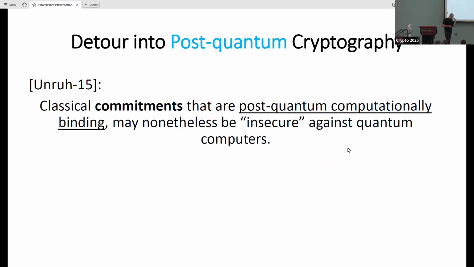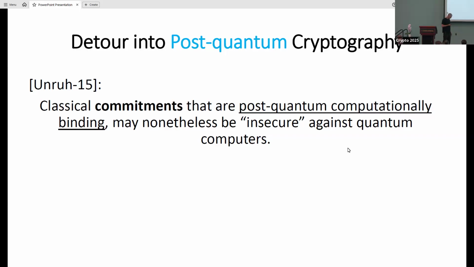Okay, so this starts with this work from 2015 by Dominique Unruh, basically observing that if I have a classical commitment scheme, and this commitment scheme is post-quantum computationally binding, it is still insecure in some intuitive sense, let's say.